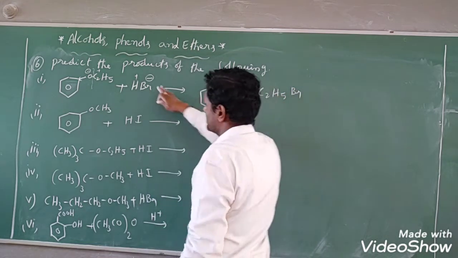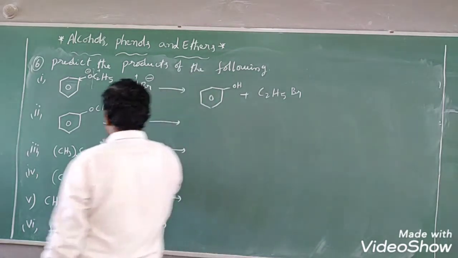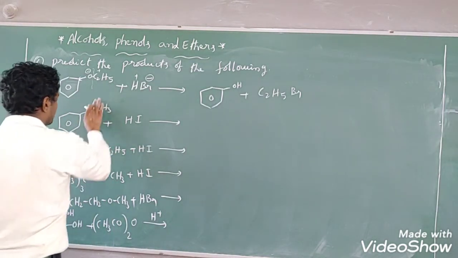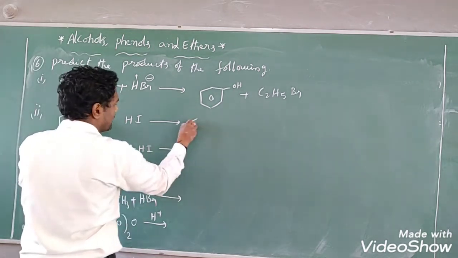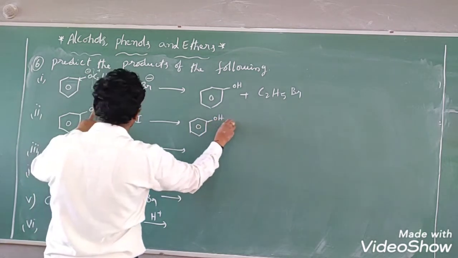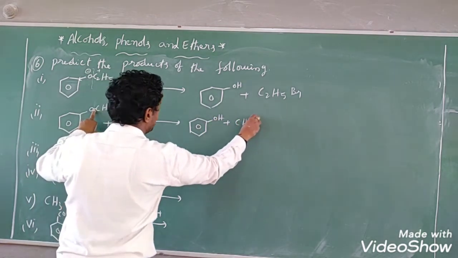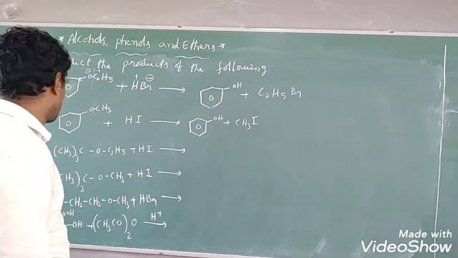The same reason, same model question, instead of C2H5, CH3 they have given. Here the bond breaking takes place between this oxygen and carbon. Phenol will be obtained as a major product, along with CH3I. Okay, now like this we have to complete it.